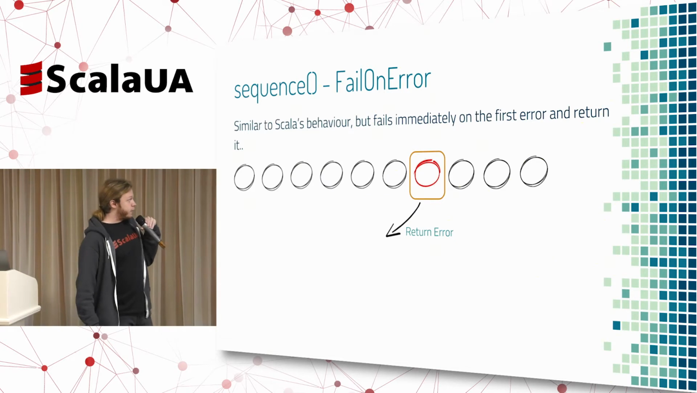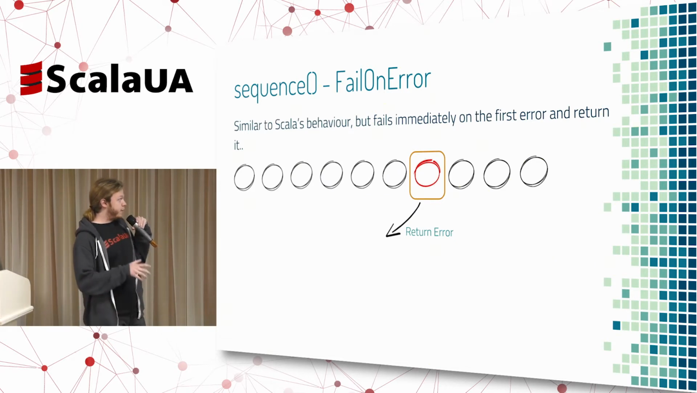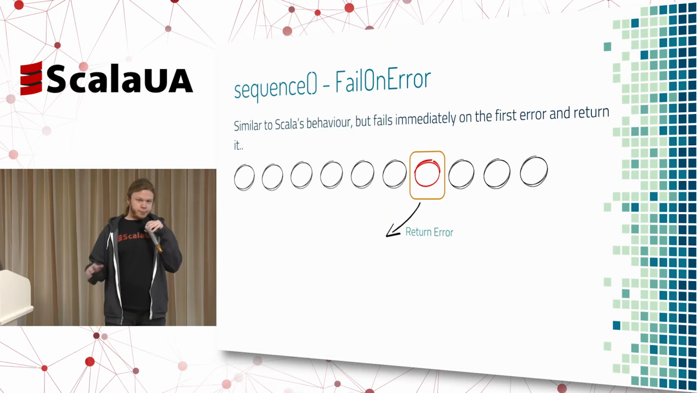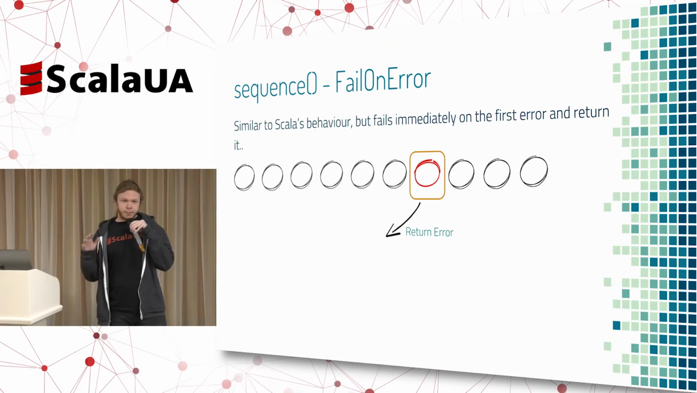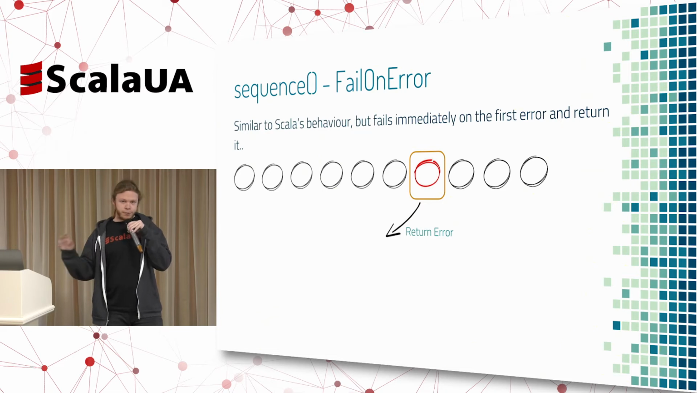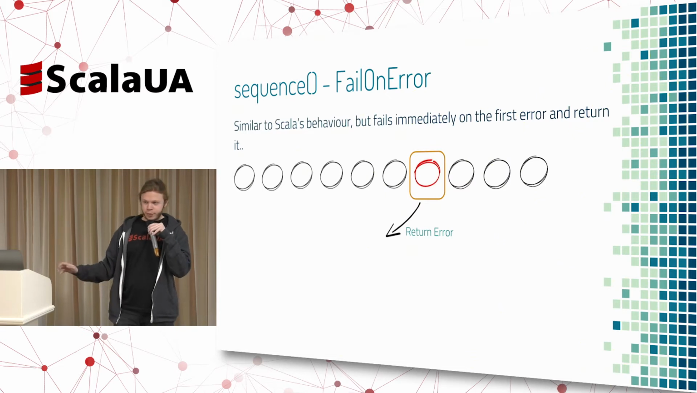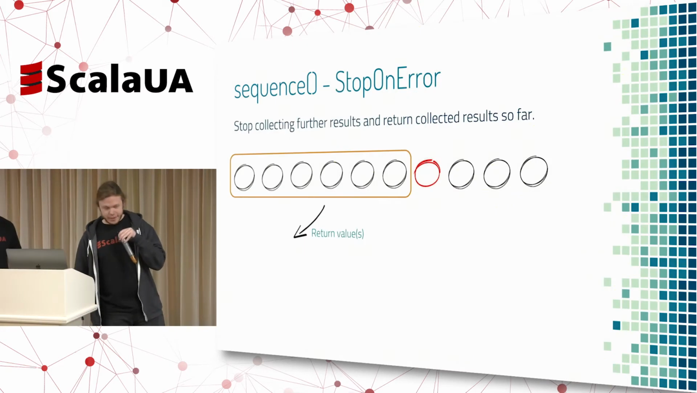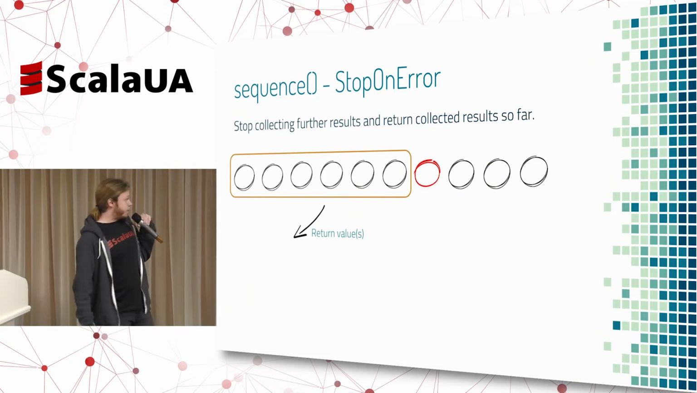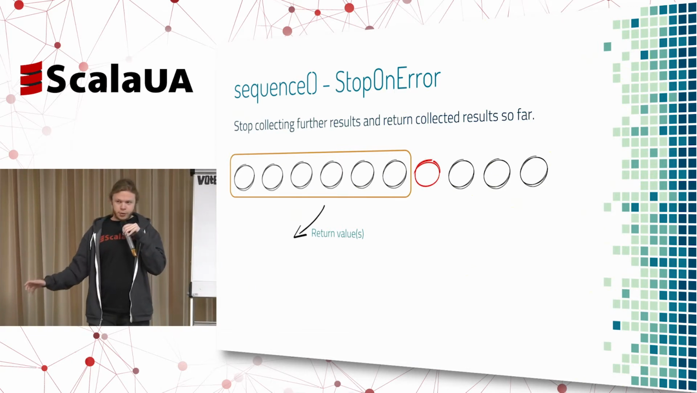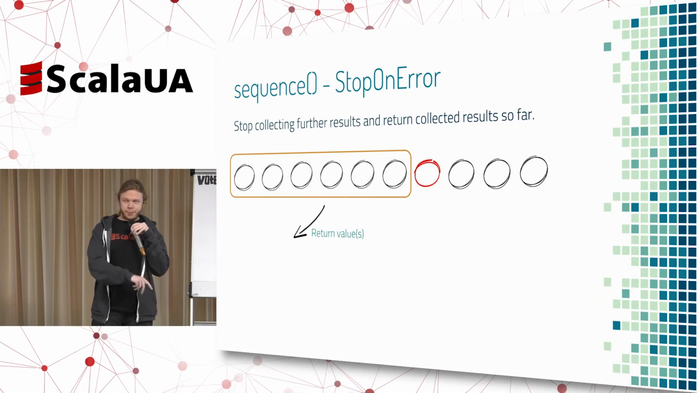So the first stop condition, fail on error. It's similar to Scala's behavior, but compared to that, it fails immediately. Means that if we submitted 10 futures and one of them failed immediately, we'll immediately return that failure and not wait for the slow futures to complete. Second one, stop on error. Means that once we encounter a failed future, we return all the successful values back to the user. So in a chain of 10 futures, when one future failed, we return all the other futures that were fulfilled.